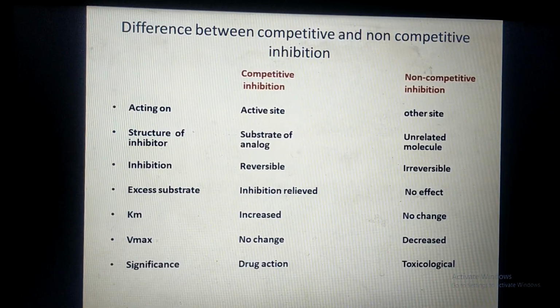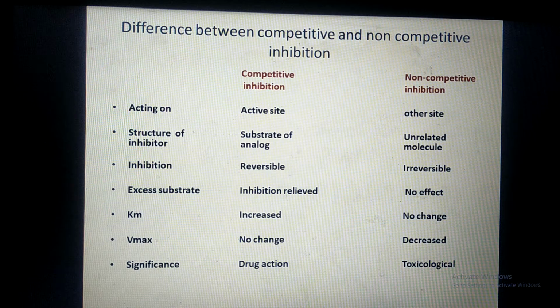Now, the difference between competitive inhibition and non-competitive inhibition. In competitive inhibition, the inhibitor binds at the active site of the enzyme, whereas in non-competitive inhibition, the inhibitor binds at another site. The second point is the structure of the inhibitor. In competitive inhibition, the structure of the inhibitor and substrate is the same. It is a substrate analog. Whereas in non-competitive inhibition, the structure of the inhibitor is different from that of the substrate.